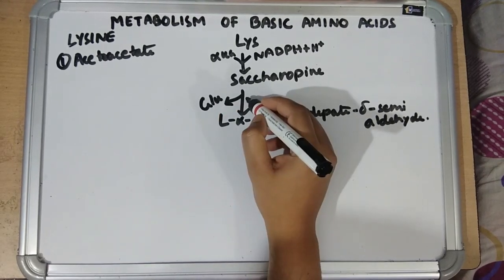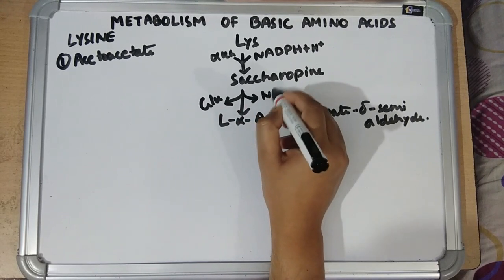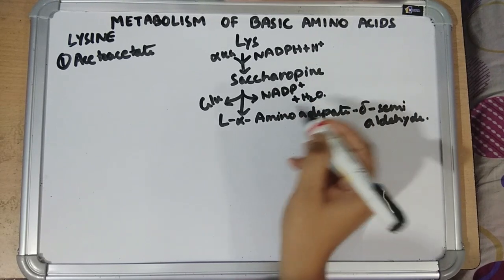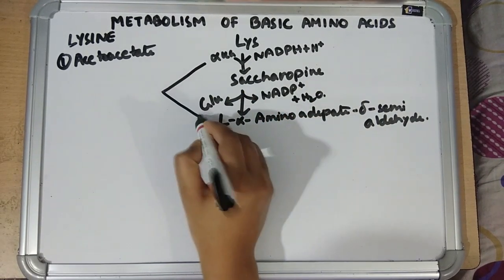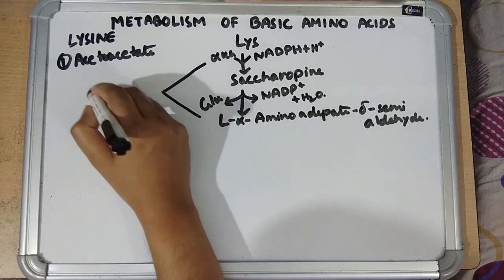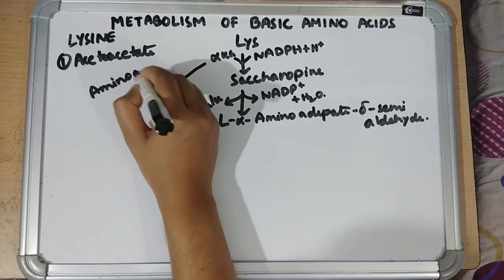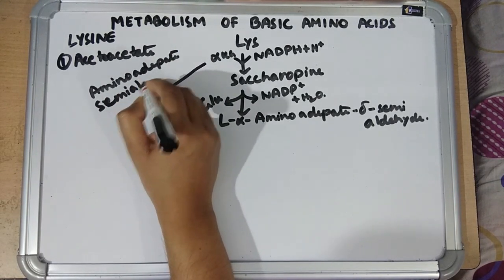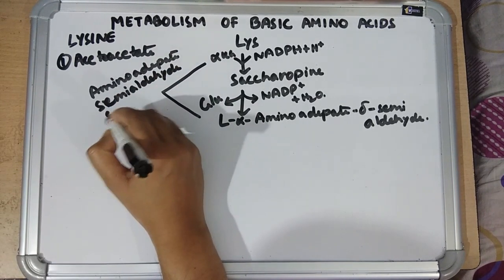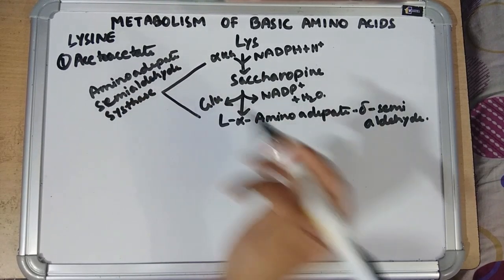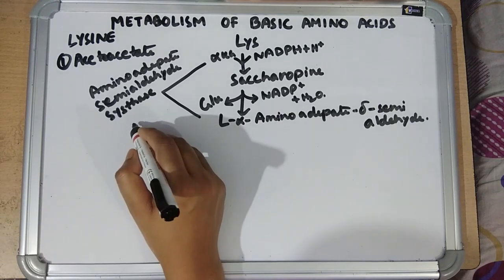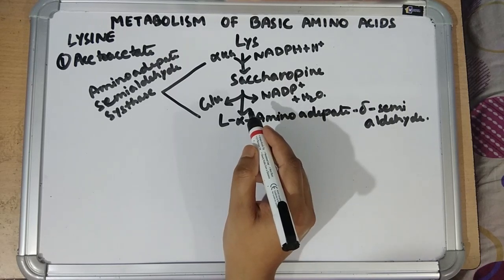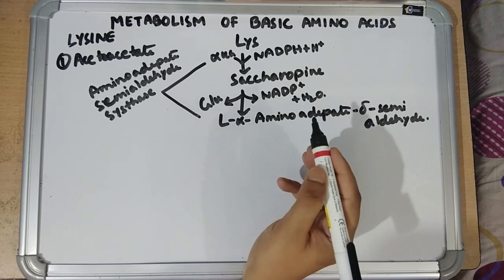Glutamate is released, NADP plus water. So these two reactions are catalyzed by the enzyme amino adipate semialdehyde synthase enzyme, which is a bifunctional enzyme, and its amino terminal domain contains the enzymatic activity of alpha ketoglutarate reductase, and the carboxy terminal domain has the enzyme activity of saccharopine dehydrogenase.